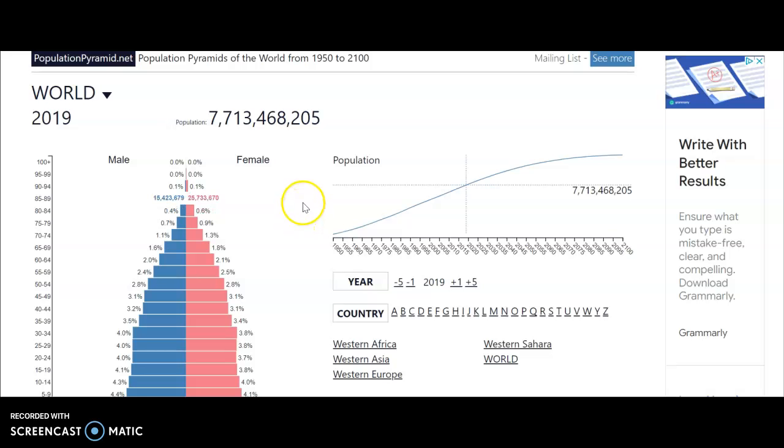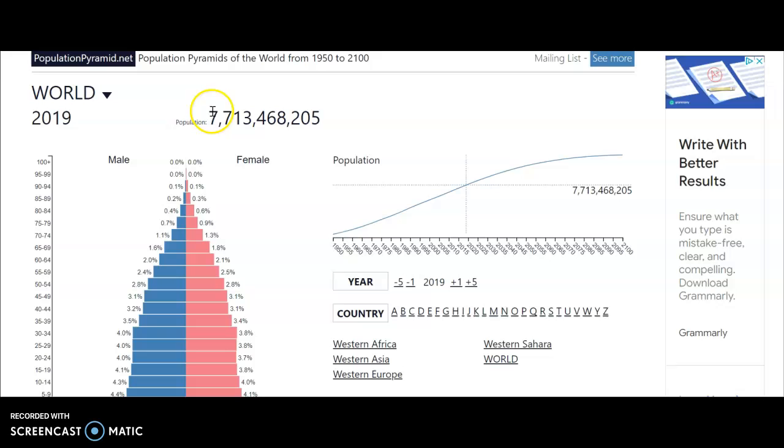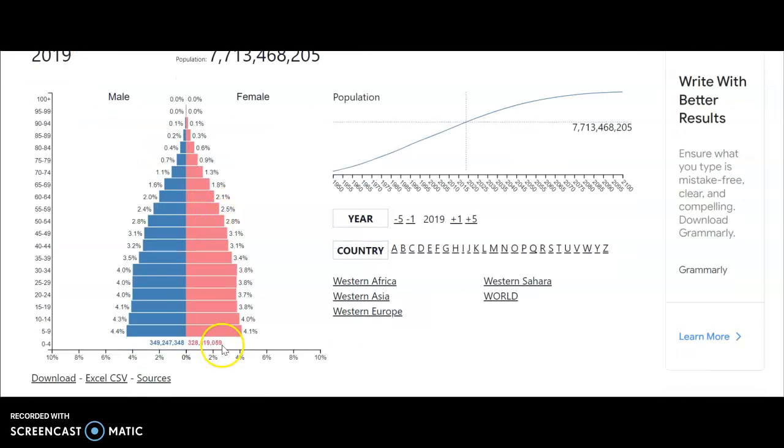This is a site called populationpyramids.net. So this is a population pyramid, really cool stuff here. What you have here is the population of the world in 2019, almost 8 billion. And you can change the area, you can change the date here, and then it shows what percent of the current population in the world is in what category here.